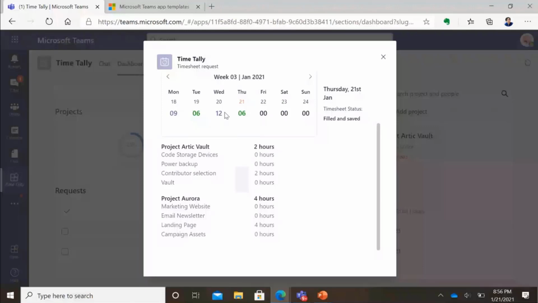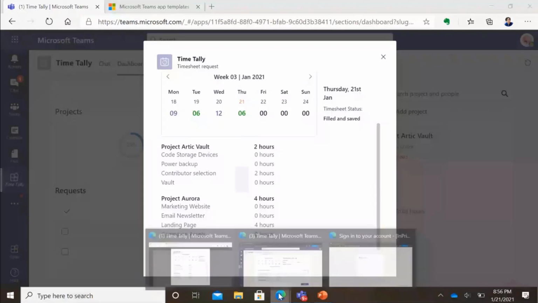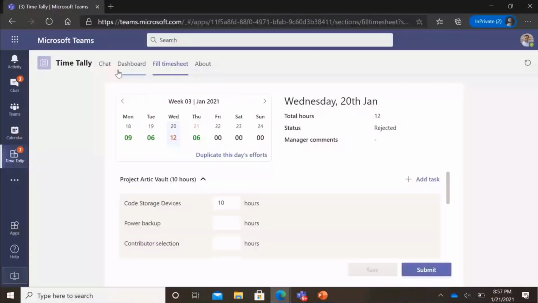So let's go back to my employee, like I'm logged in as Diego as an end user. And then here Diego can see. If I just refresh this really quickly, because I have a really patchy network today. Yeah, so we can see that we were on 20th and this got rejected. And this will also come in the bot notification.